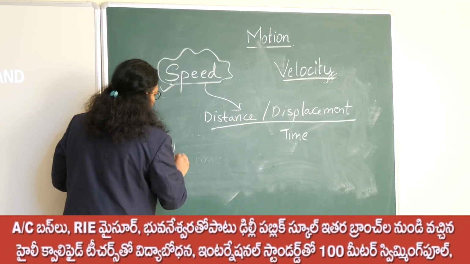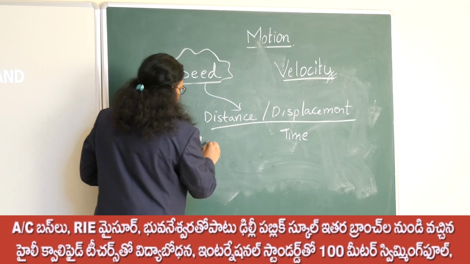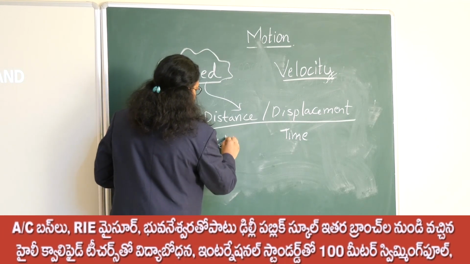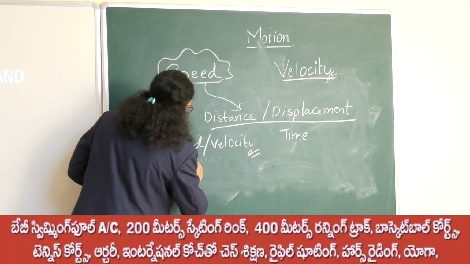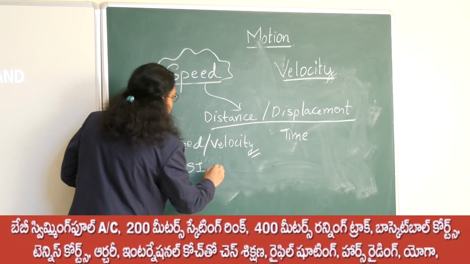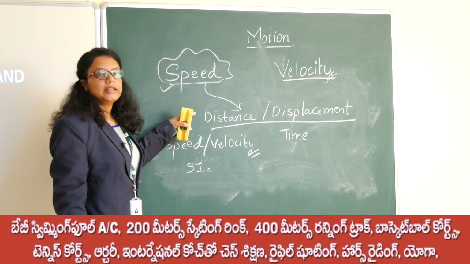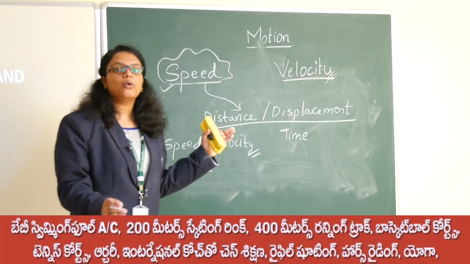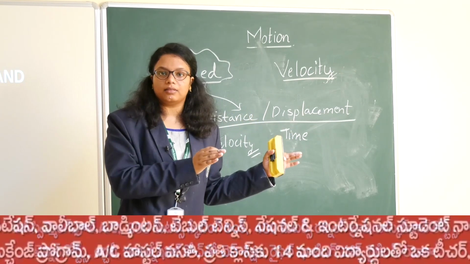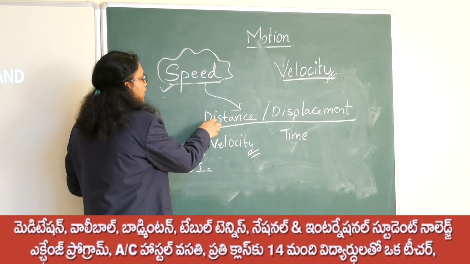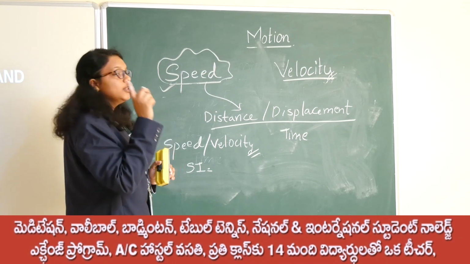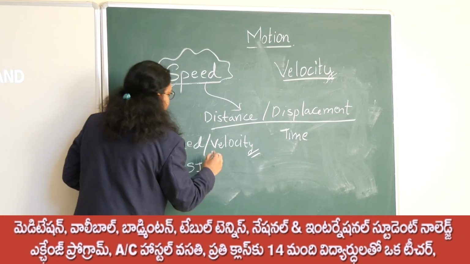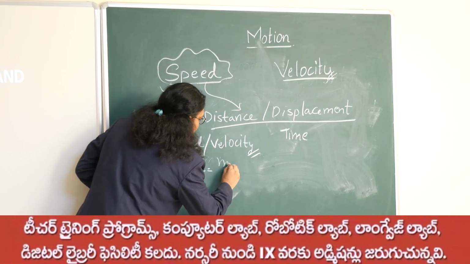So for speed or velocity, the unit will be the SI unit. If you see distance or displacement, we know that the SI unit for length is meter. Distance and displacement both are considered as length. The SI unit of length is meter, indicated with a small m.